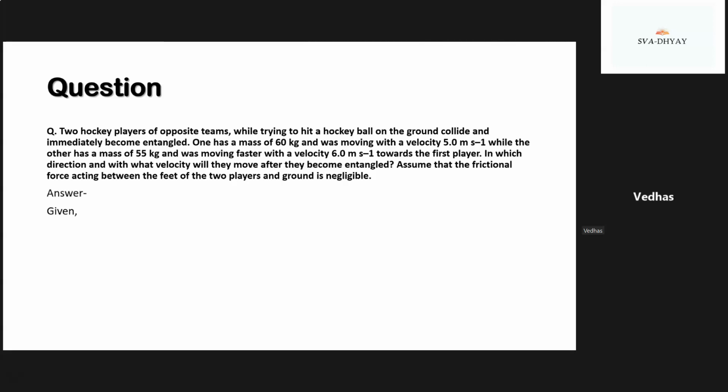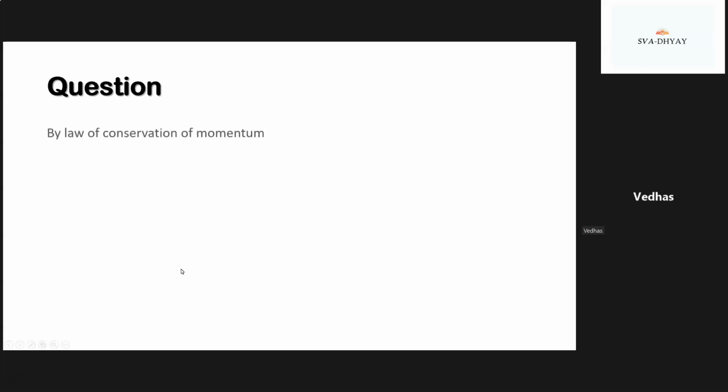So, answer. Given that mass of first player m1 equals 60 kg, initial velocity of first player u1 equals 5 meter per second, mass of second player m2 equals 55 kg, and initial velocity of second player u2 equals minus 6 meter per second, assuming the direction of the first player to be positive. By the law of conservation of momentum, m1 u1 plus m2 u2 equals m1 v1 plus m2 v2.